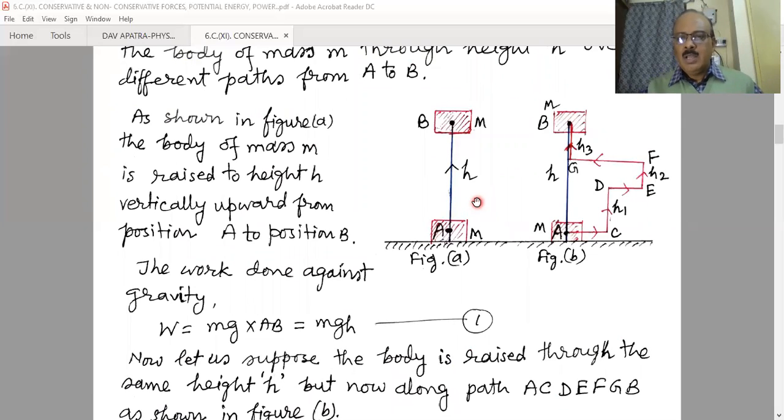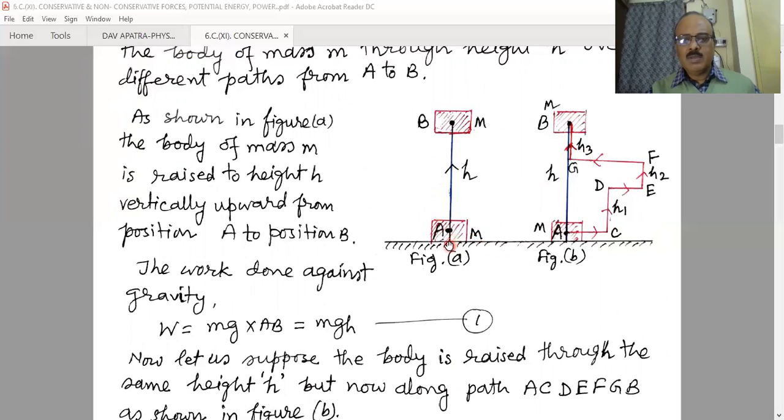Let us suppose the object is not shifted directly from point A to B. It follows this path from A to C, then C to D, then D to E, E to F, F to G, and again G to B. That means in several steps it is shifted from point A to point B. Now we have to calculate the total amount of work done, because the path length is now more than in the first case.